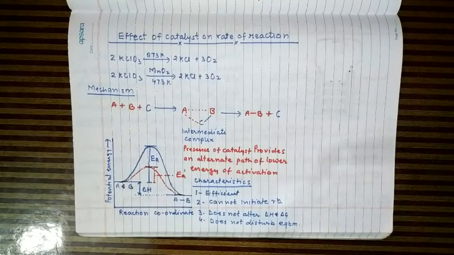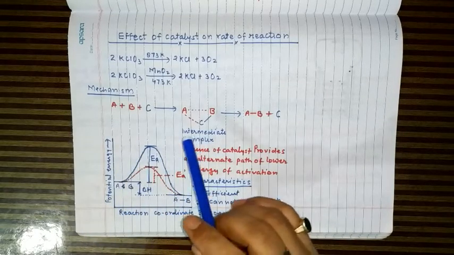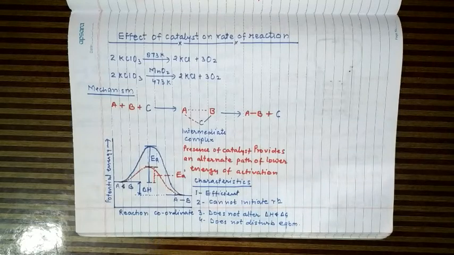Now we will study the effect of catalyst on rate of reaction. This is the last topic in chemical kinetics. So children, we should know what a catalyst is. A catalyst is a substance which alters the rate of reaction. It may enhance the rate of reaction, and it may decrease the rate of reaction.